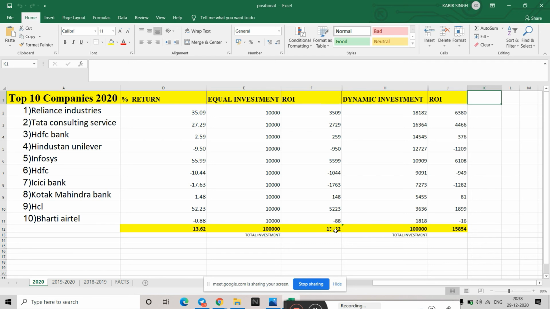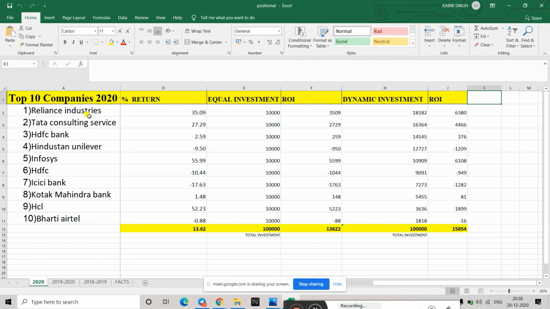All right, and the reason I'm telling you to invest in these 10 is that you are diversifying also. If you just invest in, for example, HDFC Bank, in that year you would have only made 2%, even though these are good companies, top companies of India. Or if you only invest in Hindustan Unilever, you would have gone to minus 9. Or if you would have invested in Reliance, you would have gained 35%. That is more, I know, but to be on the safe side, you should diversify. Okay, able to understand this point? So you should invest in multiple stocks instead of a smaller number of stocks.